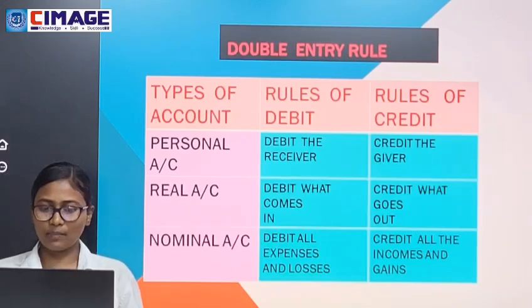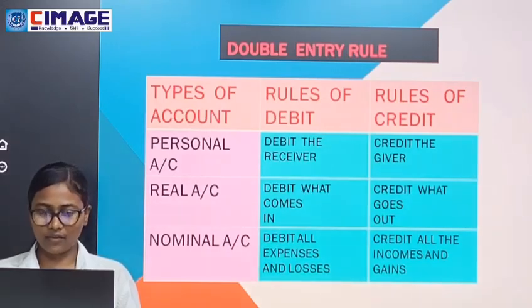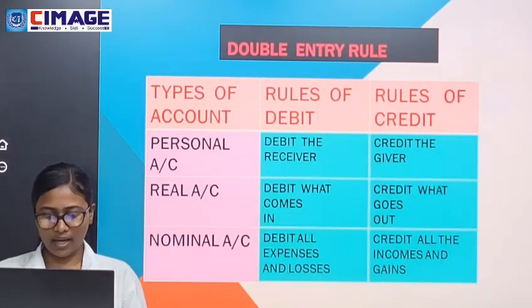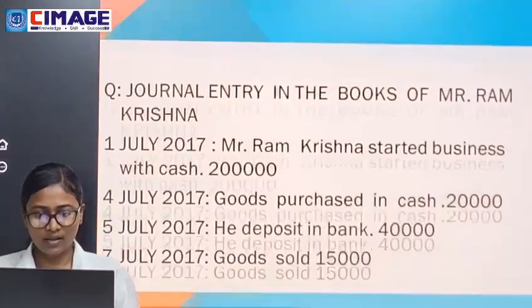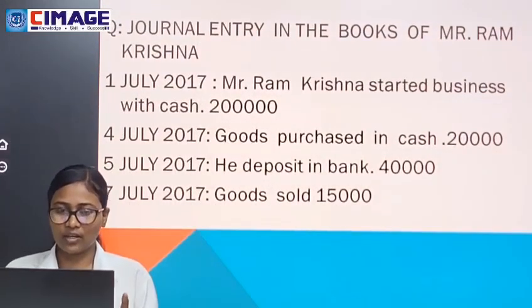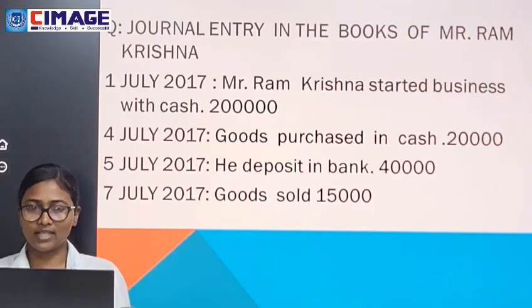So here is the double entry rule. In personal account, debit all the receiver and credit the giver. In real account, debit what comes in and credit what goes out. In nominal account, debit all expenses and losses and credit all the income and gains. So here is the format of journal entry. Next, we have some transactions through which we're going to pass journal entries.